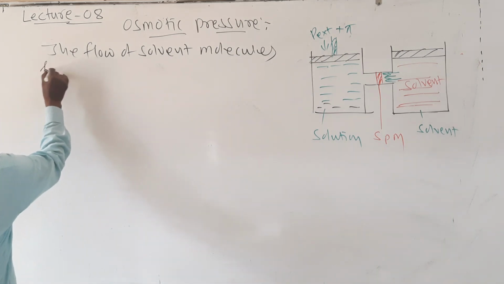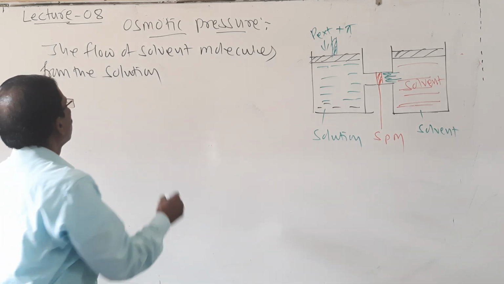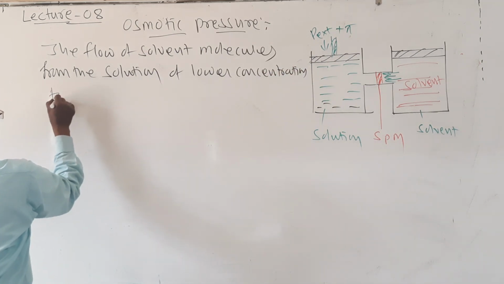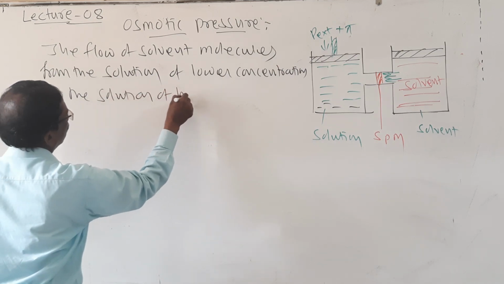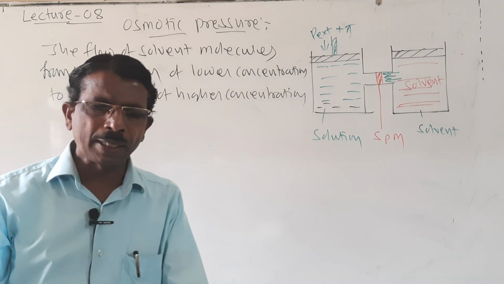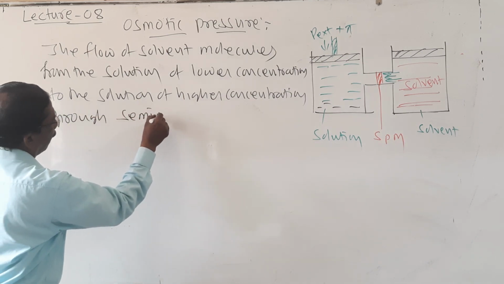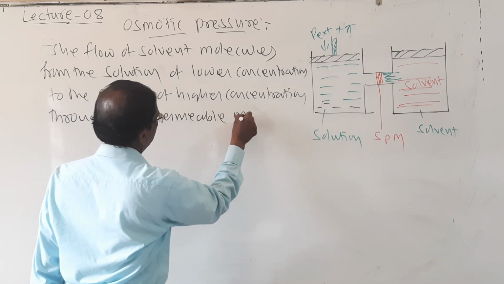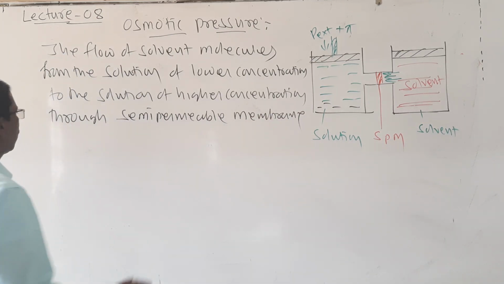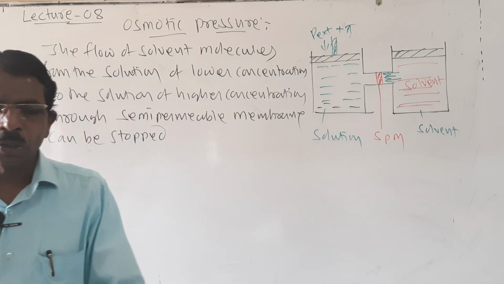from the solution of lower concentration to the solution of higher concentration through a semi-permeable membrane can be prevented or stopped by applying sufficient pressure.